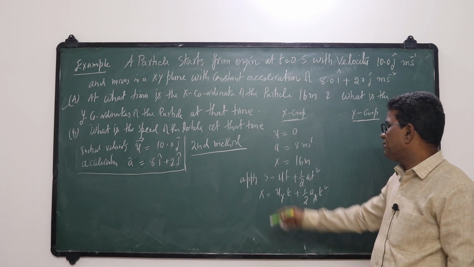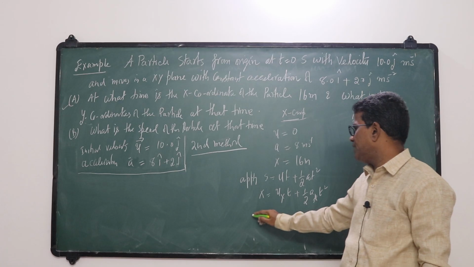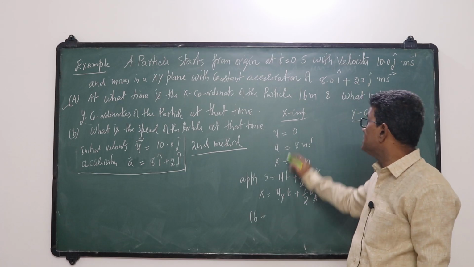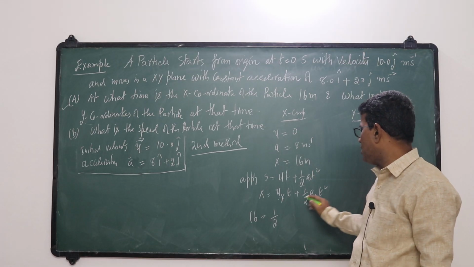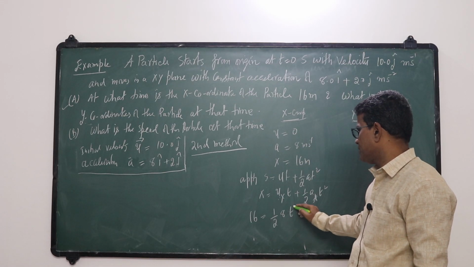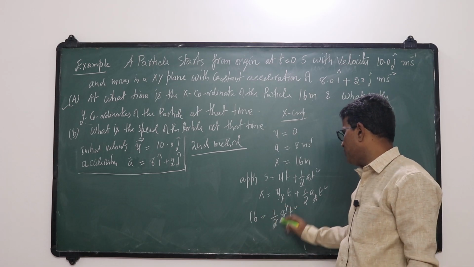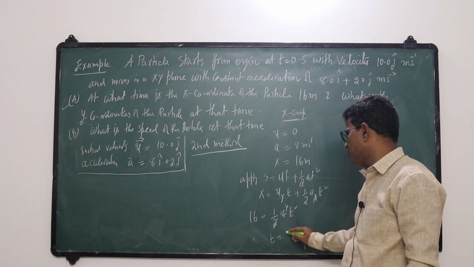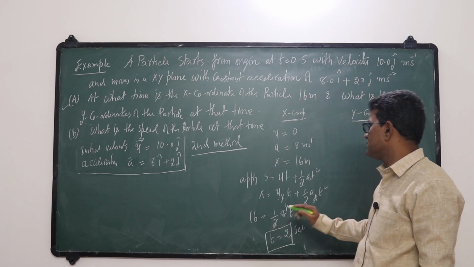X is 16, u is 0. So 0 into t is 0, half ax is 4, 4 into t square. 16 by 4 is 4, t square is equal to 4, t is equal to 2 seconds. So we got this.